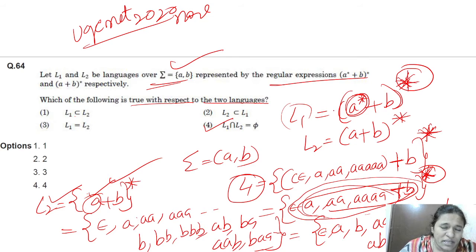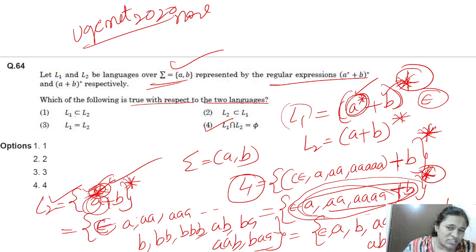This star means any number of A's, any number of B's, any combination of A and B, and epsilon also possible. Even if this is not A star, no problem. In this language also we can generate any number of A's, and since the whole star is there, epsilon is also possible.